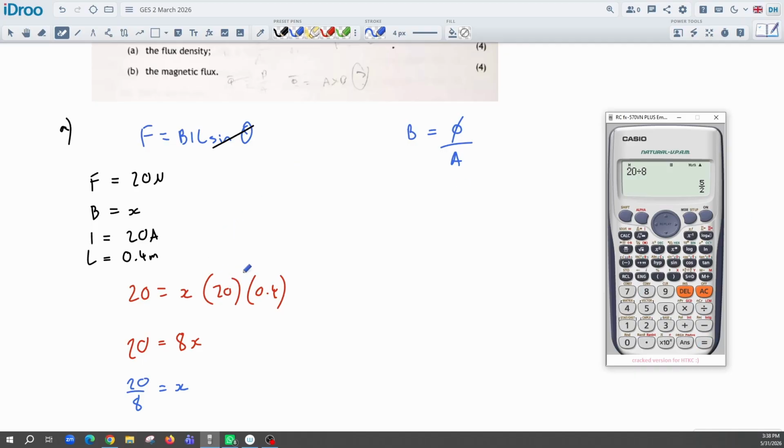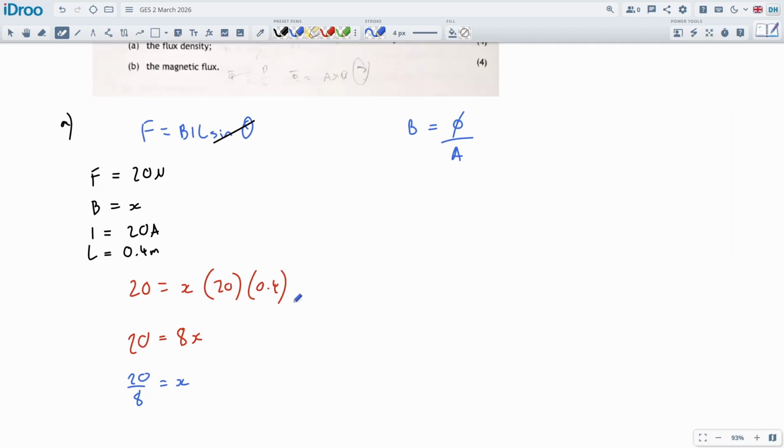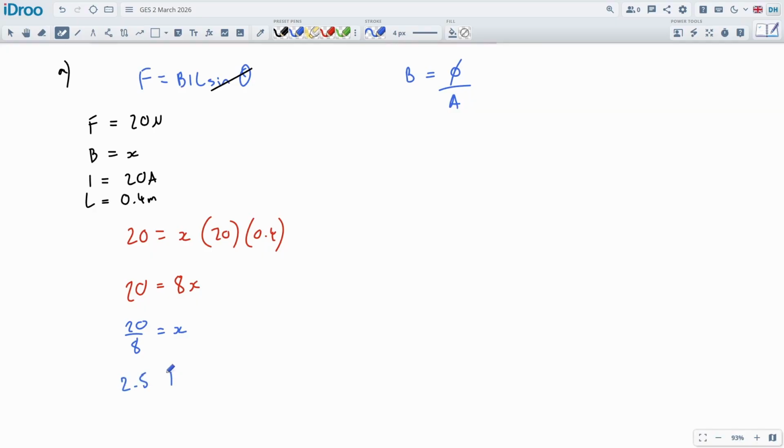That's a lot of 20s, isn't it? We could just cancel it out. We could do 1 divided by whatever, 2.5, and that should be our answer. This will be a 2.5, I apologize. There it is. 2.5 Tesla.